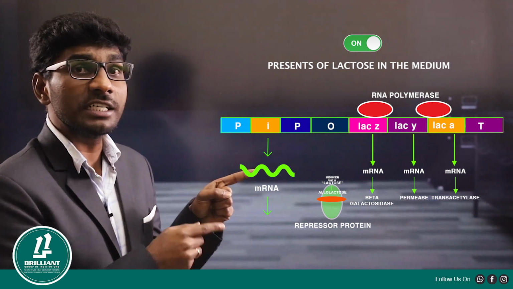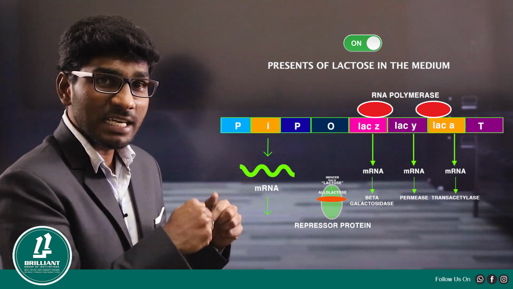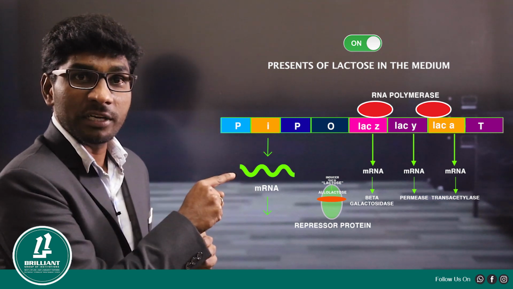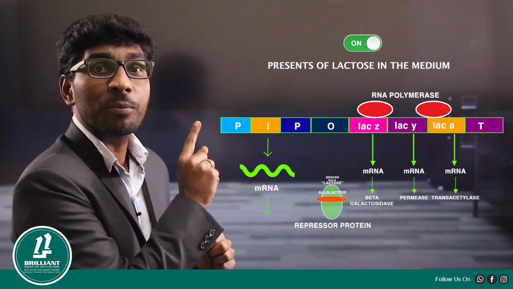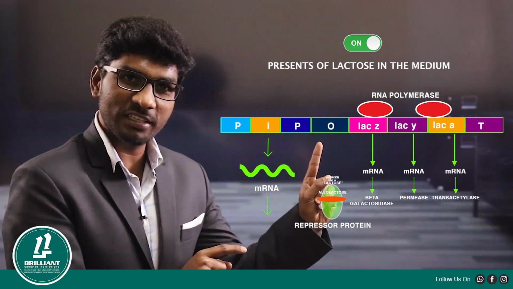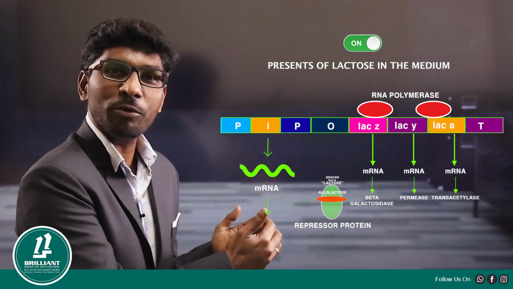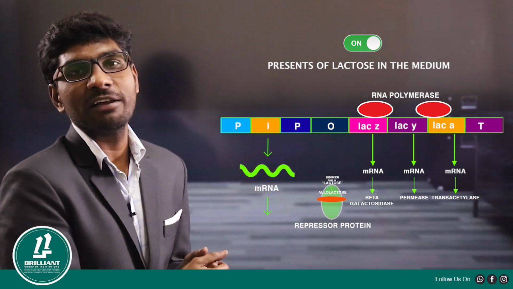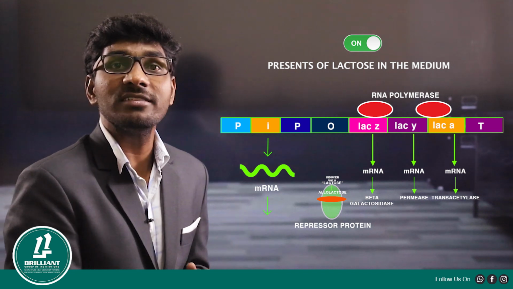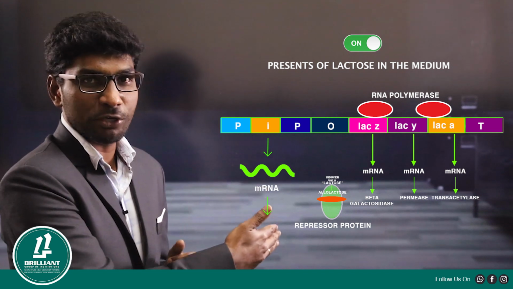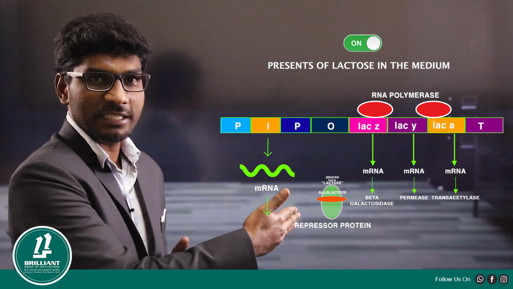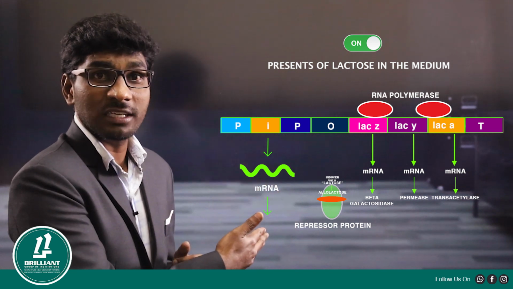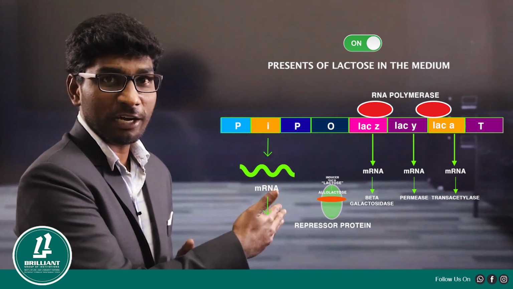Now the operator gene is free. In this condition, the RNA polymerase, which was attached to the promoter region, slides over the structural genes and transcribes all of them to form what? Different mRNAs and different enzymes. So among these enzymes I told you earlier, the beta galactosidase enzyme can break down the glycosidic bond between glucose and galactose.